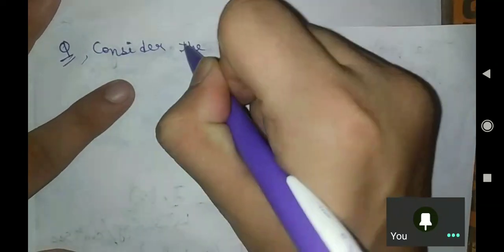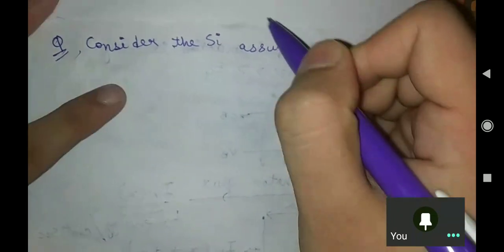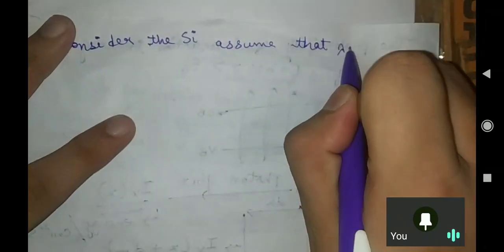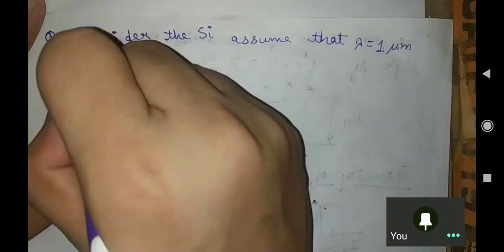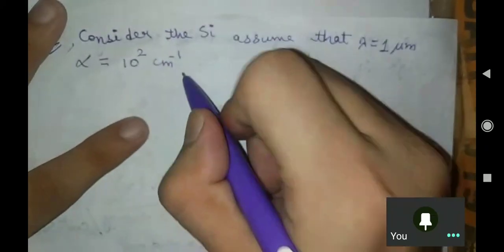Consider silicon and assume that lambda equal to 1 micrometer and alpha equal to 10 to the power 2 centimeter inverse.